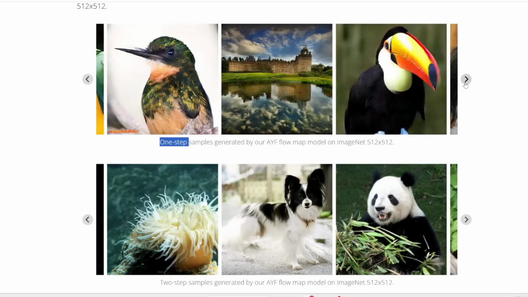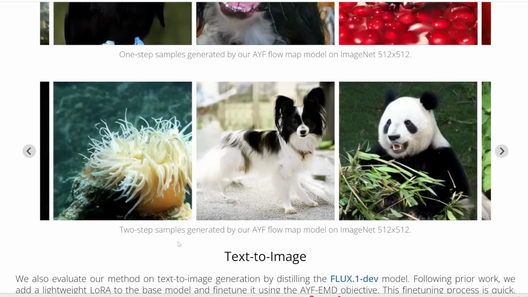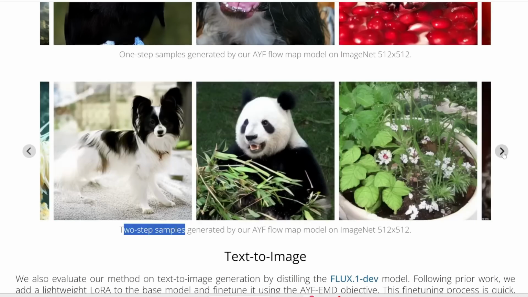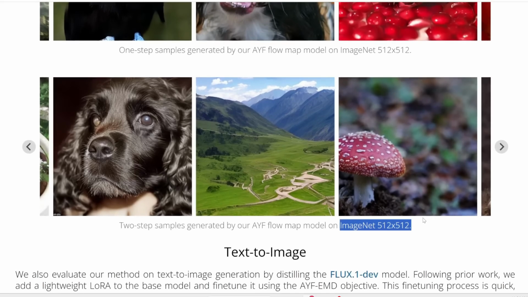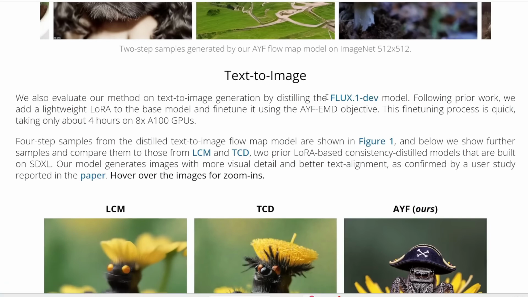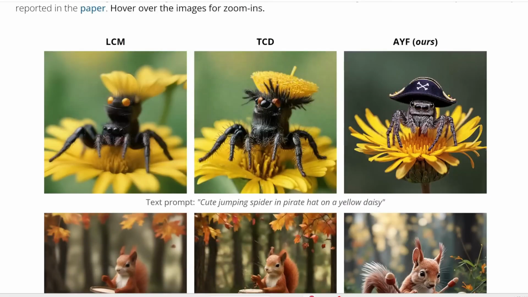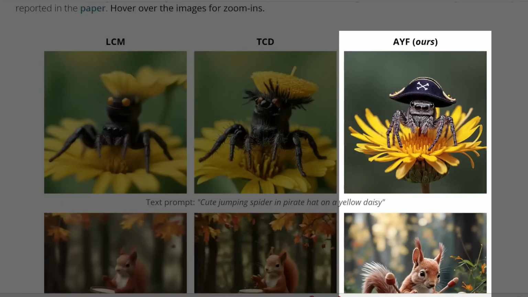But with Flux or Stable Diffusion, you usually gotta go through 20 to 30 steps just to get something decent. Instead of 1 step, here are some images created in 2 steps, as you can see. Now, you don't have to use ImageNet for training anymore. You can just use an open source image model like SDXL or Flux to train it. So what you do is have these other AI models make images first, and then those images are fed to train this LayerFlow model. And here, that's exactly what they did. They used FluxDev to generate images to train their flow map model. And here are some results. Check out the right side. That's NVIDIA's LayerFlow model, and it was trained or distilled from FluxDev.